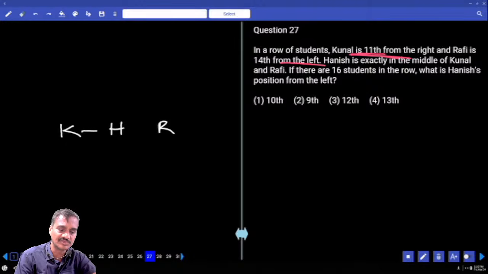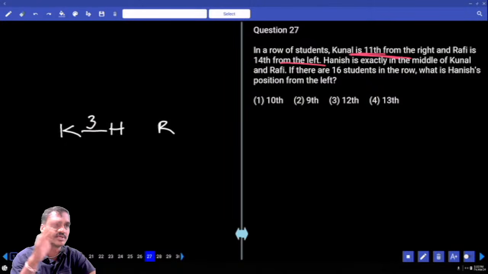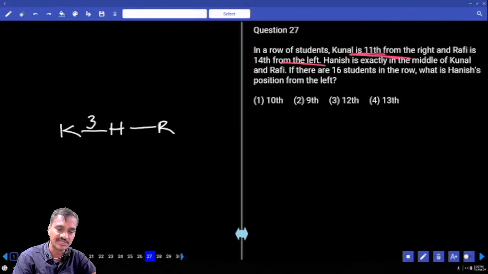Now tell me how many persons must be there in between these two. Now 3 persons. If you take 3, earlier we had taken 4. So 2 persons were less. Hence we need to add one more person here. Now 3 plus 3, what does it become? 6. 6 plus 1, 7.